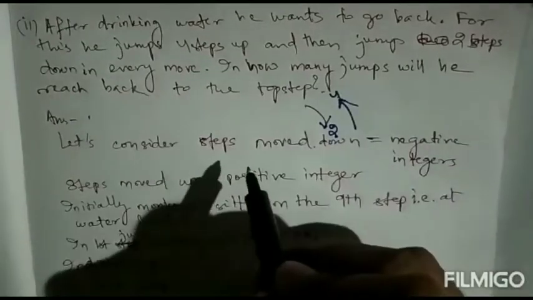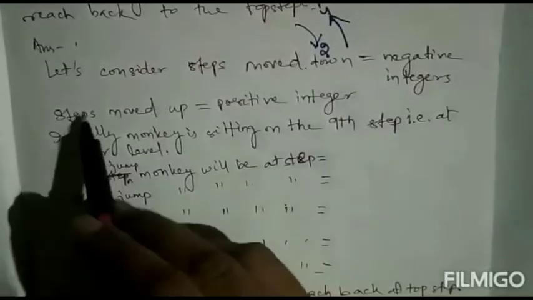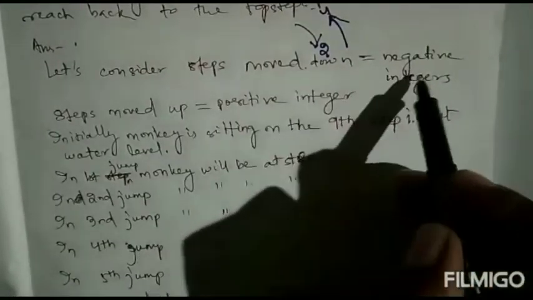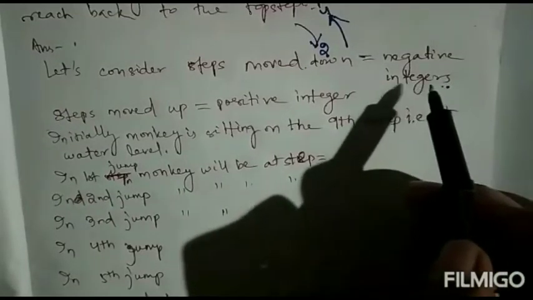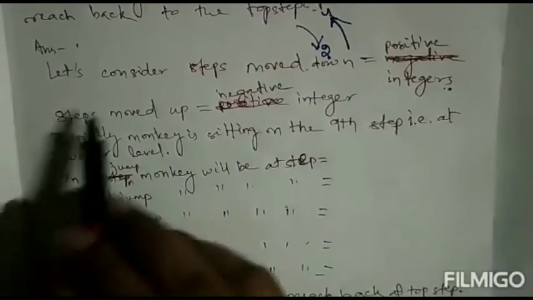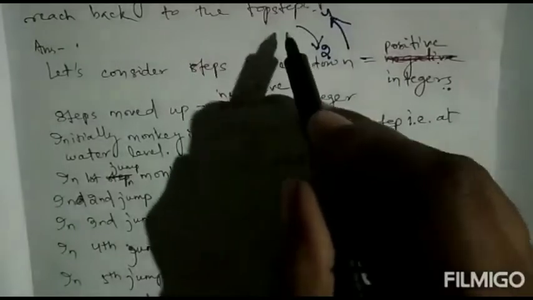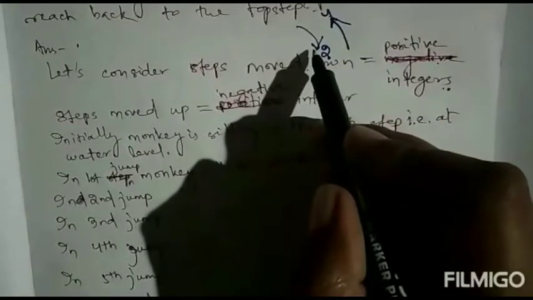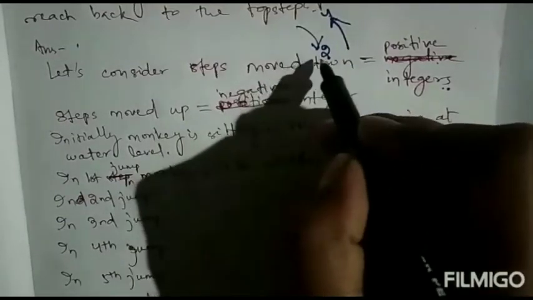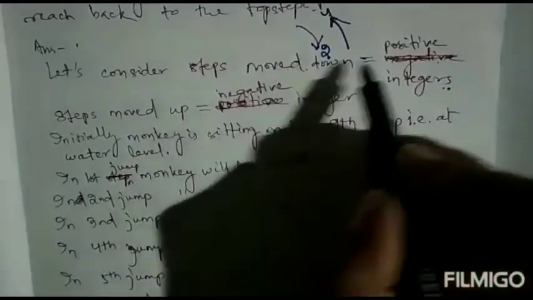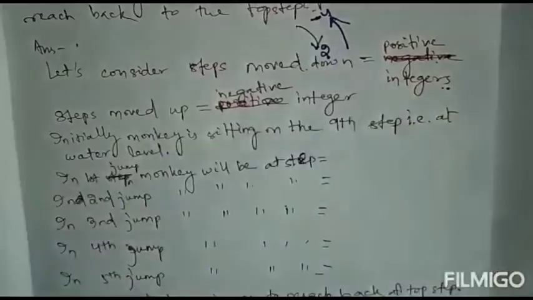How many jumps are needed? So it is the same thing. Let us consider steps moved down as positive integers. So how much moved down? 2. So this is a positive integer. Then how many steps moved up? 4 steps. It is a negative integer.